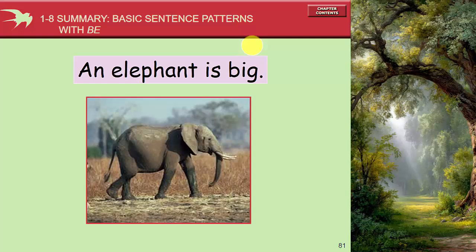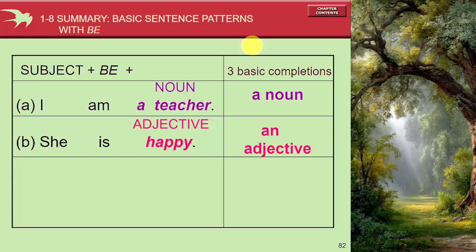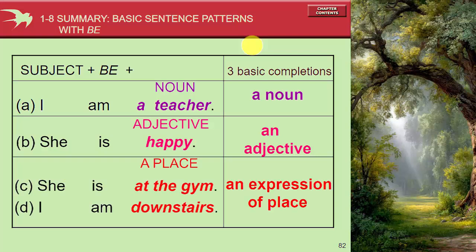An elephant is big. So this one is the summary of everything that we have studied today. Subject plus be. I am a teacher. So this one, the subject is of course a noun, be, noun. I am a teacher. She is happy, and then the next one, be plus adjective, and then the last one, she is at the gym. I am downstairs, be plus place, so an expression of place. So after subject and then be, we can follow with a noun, an adjective or an expression of place.